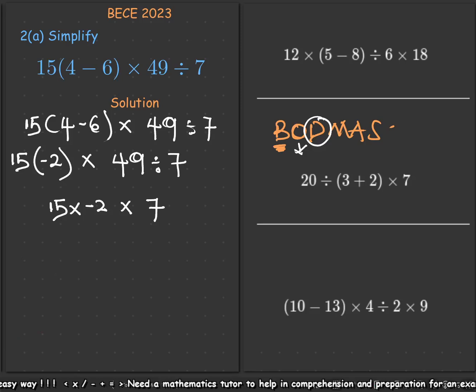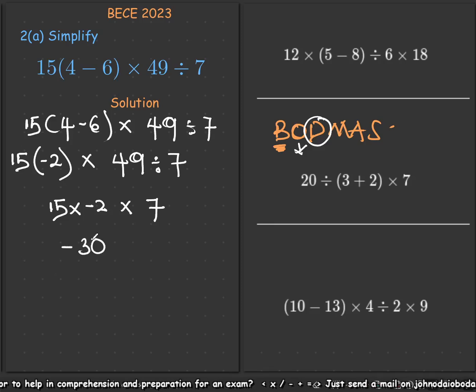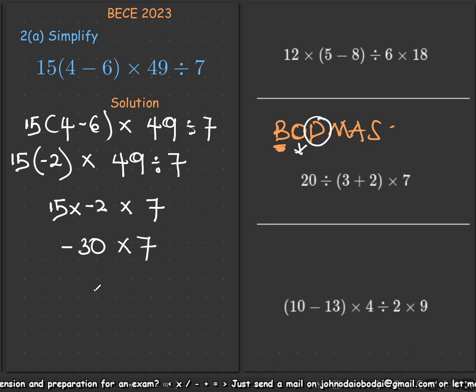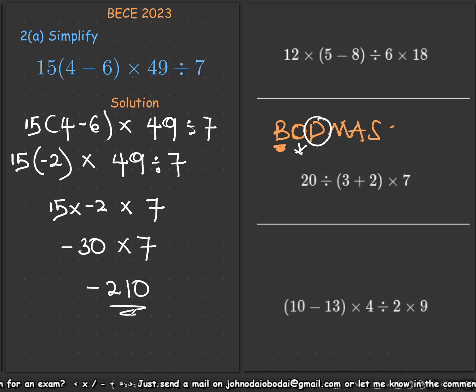So evaluating it, we know 15 times negative 2. We know positive times negative is negative. So 15 times negative 2 gives us a negative 30. So now I have negative 30 times 7. Negative 30 times 7 will then give us a negative 210. So this here is our final answer following the BODMAS principle.